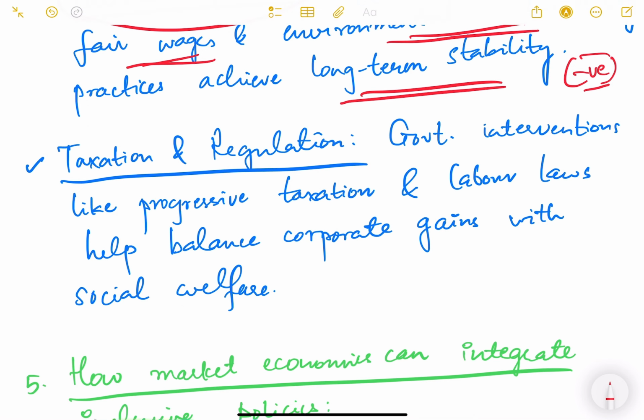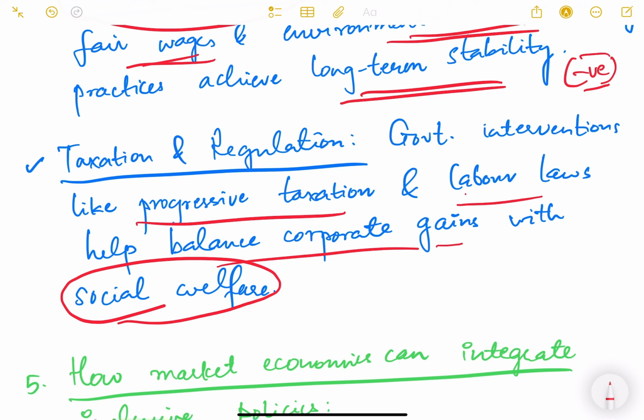Then taxation and regulation. Government interventions like progressive taxation and labor laws help balance corporate gains with social welfare. So there are a lot of labor laws to protect the rights of the laborers, because laborers are poor, they don't have that much bargaining power, so government needs to interfere there. Okay, so that the capitalist people don't do excessive kind of injustice with the laborers. So there should not be injustice with the laborers. So for that, government should intervene, and there are labor laws for that.